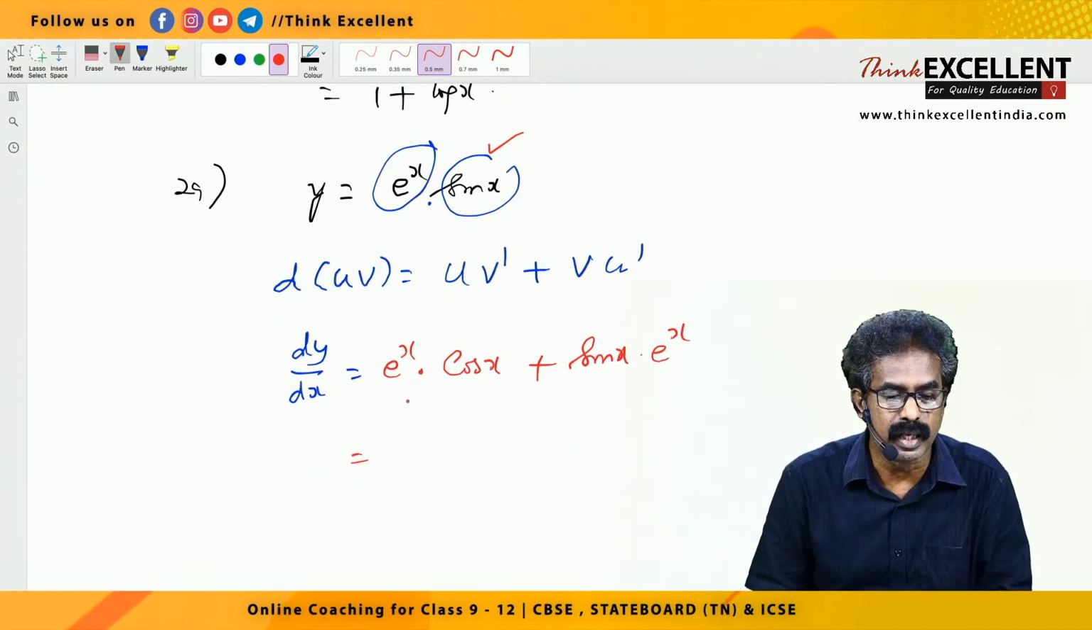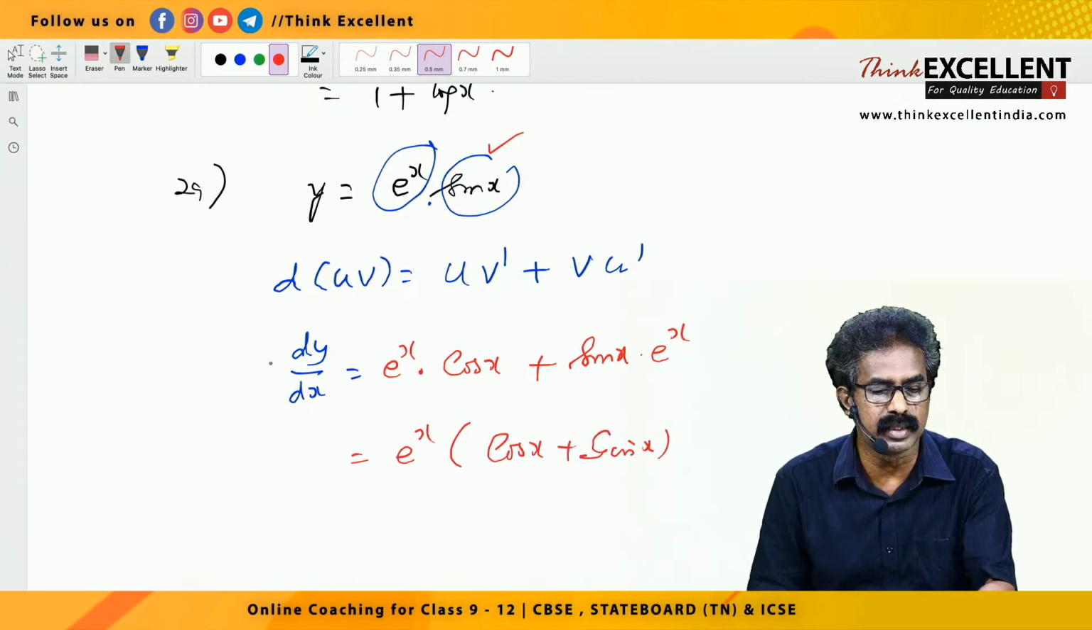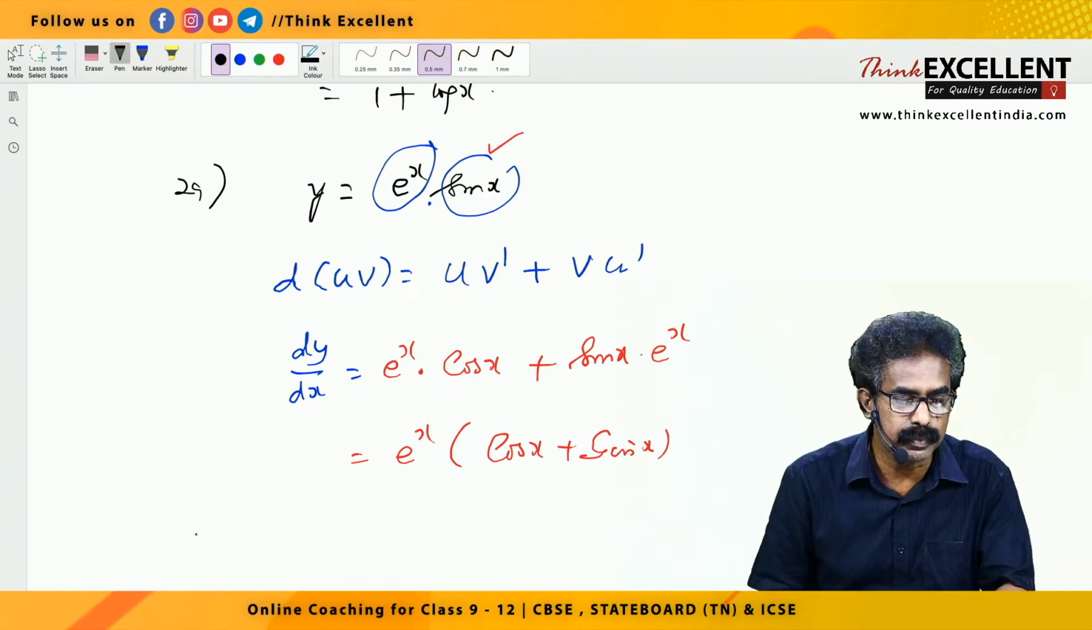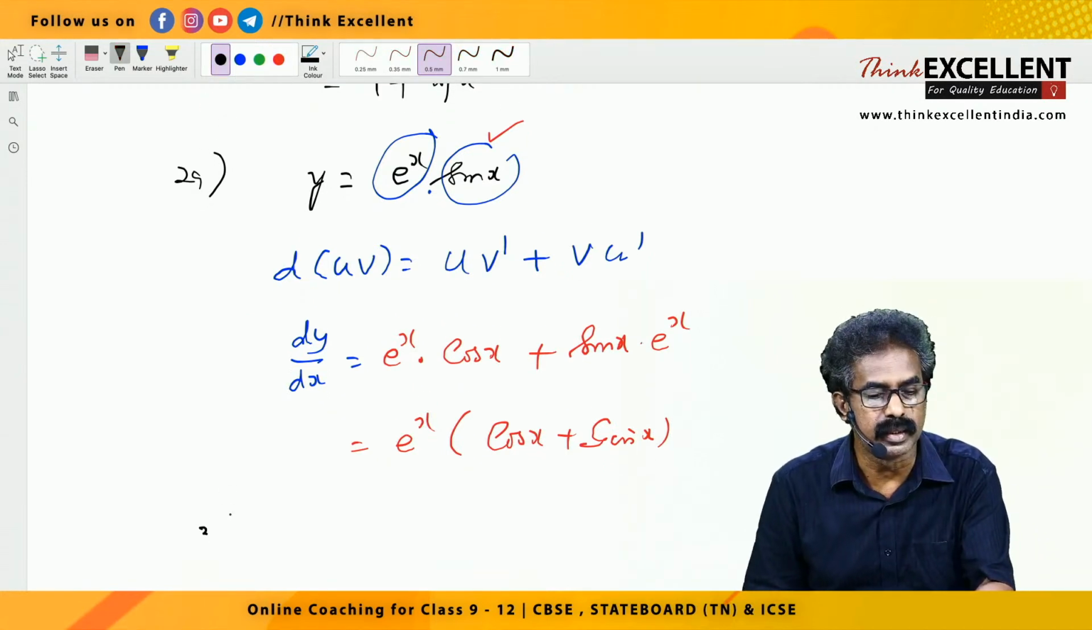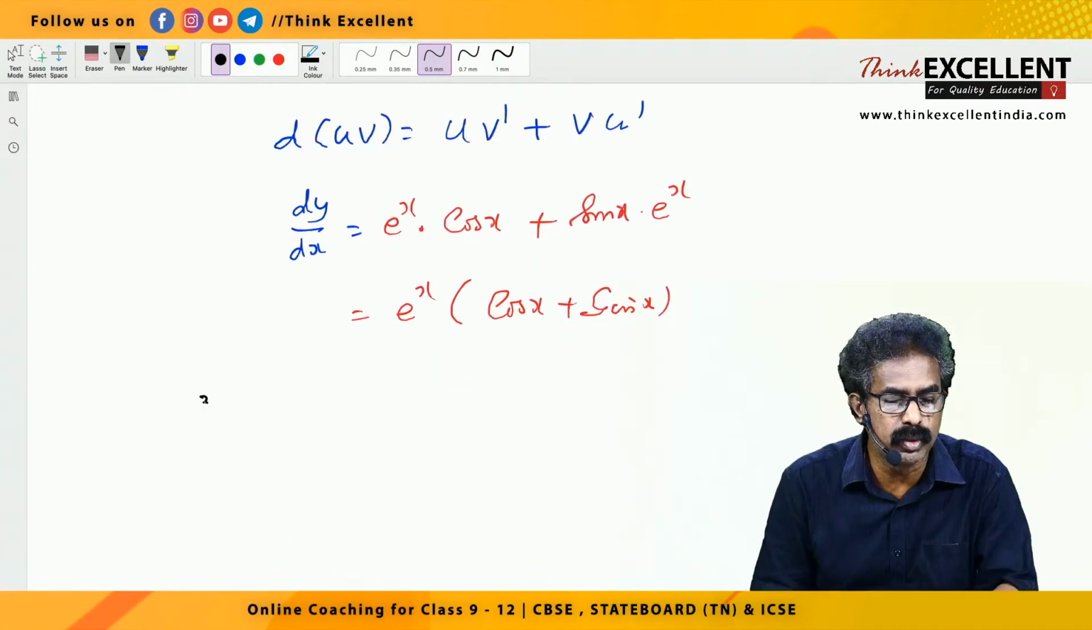Okay. So now if you simplify, what is common? e raised to x is common. So the remaining is cos x plus sin x, or you can say sin x plus cos x. Okay, I think that part you are thorough with. Regarding the product rule, there is one more thing I'll give you.